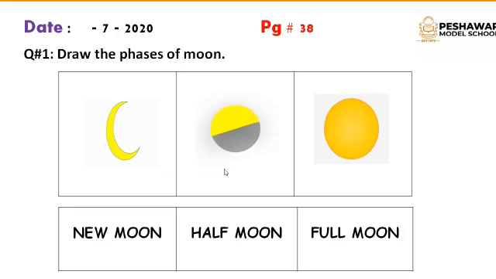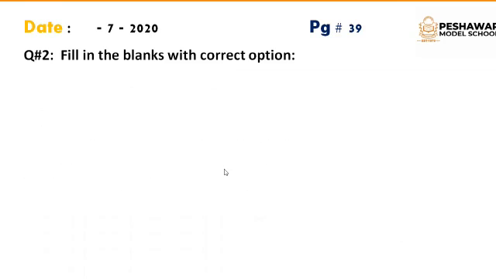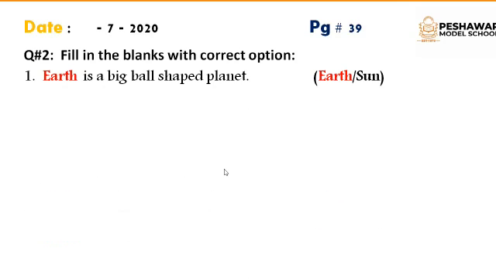Now we'll move towards another page, that is page number 39, and here the question number 2 is, fill in the blanks with the correct option. Here different options have been given to you, and with the help of these options you have to fill the blanks. Number 1 is, Earth is a big ball shaped planet.